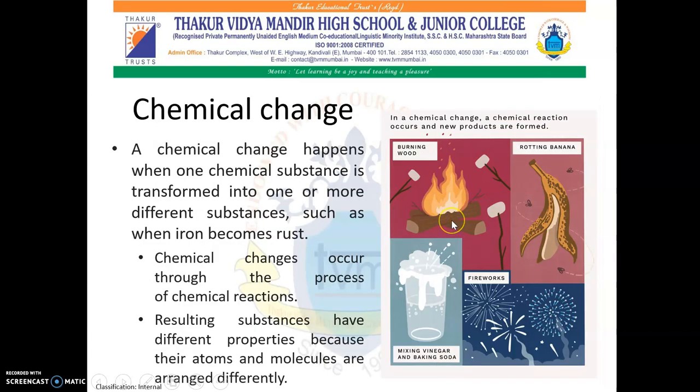Whereas in chemical change, a chemical reaction occurs and new products are formed. A chemical change happens when one chemical substance is transformed into one or more different substances, such as when iron is getting rusted. Burning of wood is another example, rotting of banana, bursting of firecrackers, as well as mixing vinegar and baking soda. So chemical changes occur through the process of chemical reactions. The resulting substances have different properties because their atoms and molecules are arranged differently.